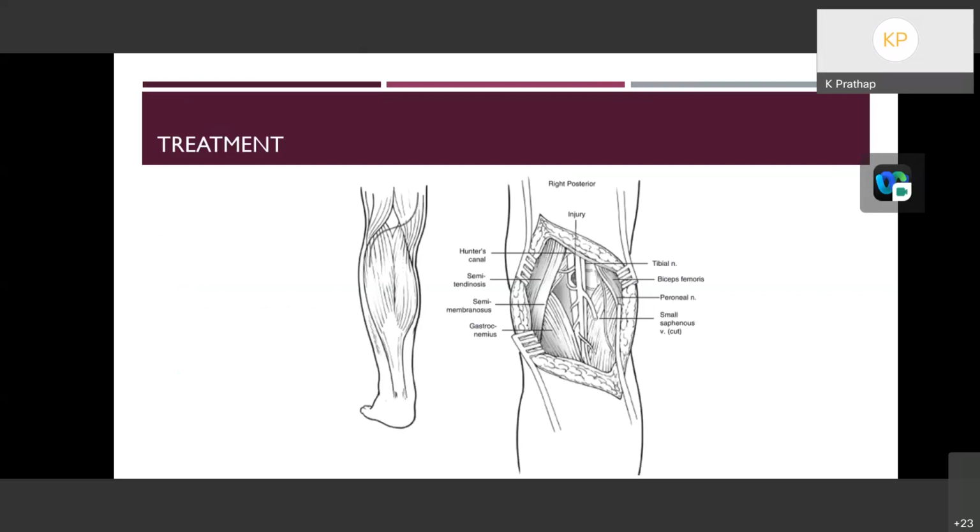In the posterior approach, an S-shaped incision is made and the deep fascia is opened. The tibial nerve and popliteal vein are lateralized, and the popliteal artery will be found in the more proximal part of the incision. The compressing part of the medial head of gastrocnemius should be divided, either the tendon part or the muscular part, whichever part is compressing the artery. Based on the status of the artery, whether myotomy is enough or arterial reconstruction should be proceeded with, the decision should be made according to the condition of the artery.